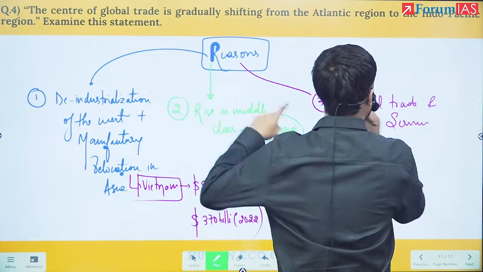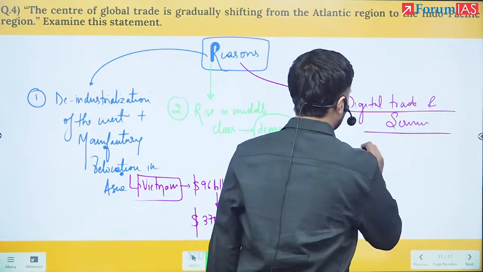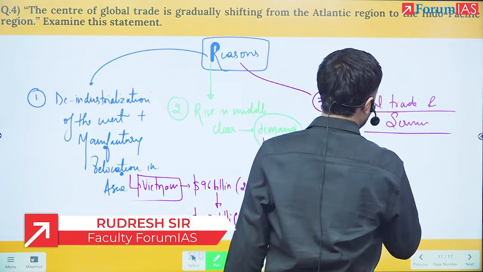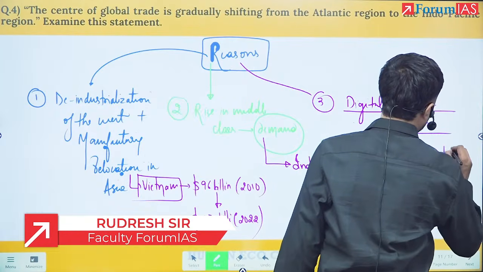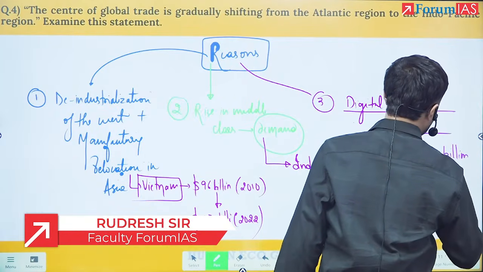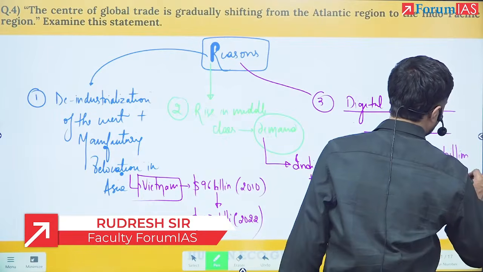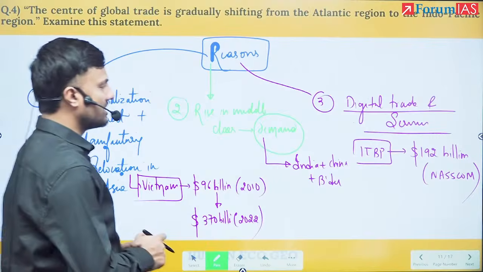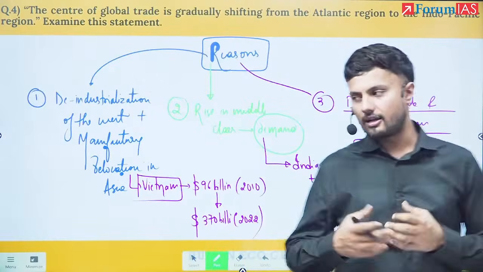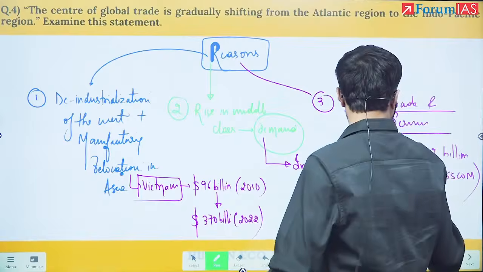I can talk about IT-BPM. India's export has reached $192 billion as per NASSCOM. So yes, in digital trade and services, India itself has become a juggernaut. But let us write more.